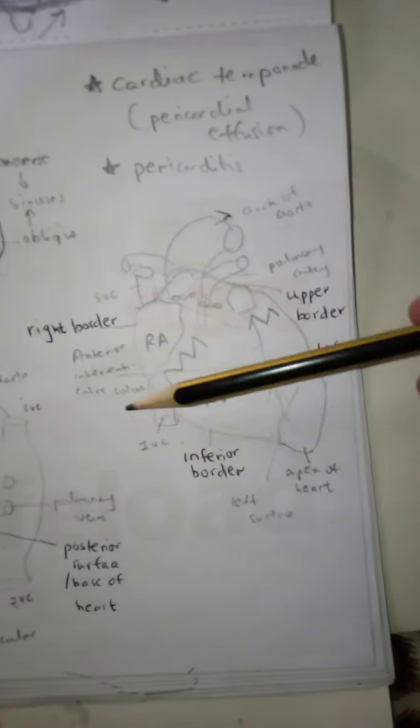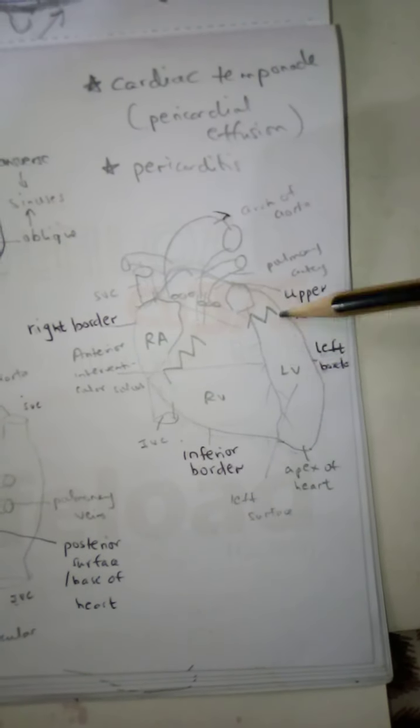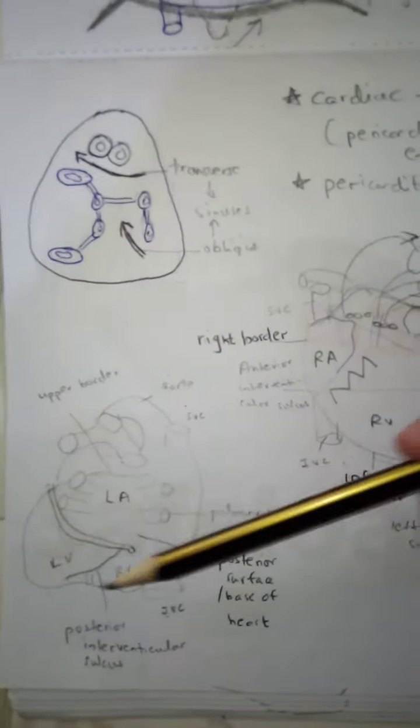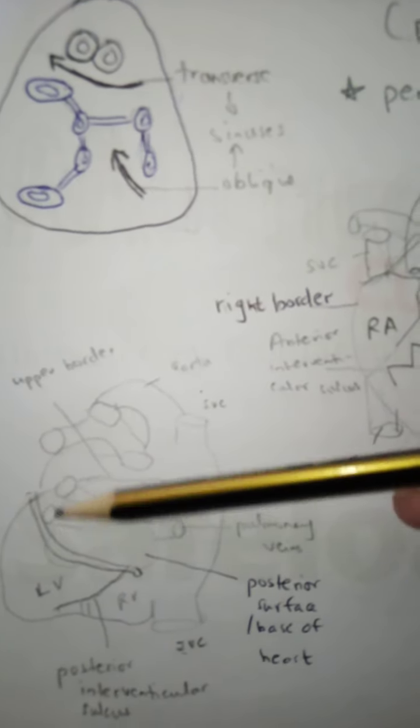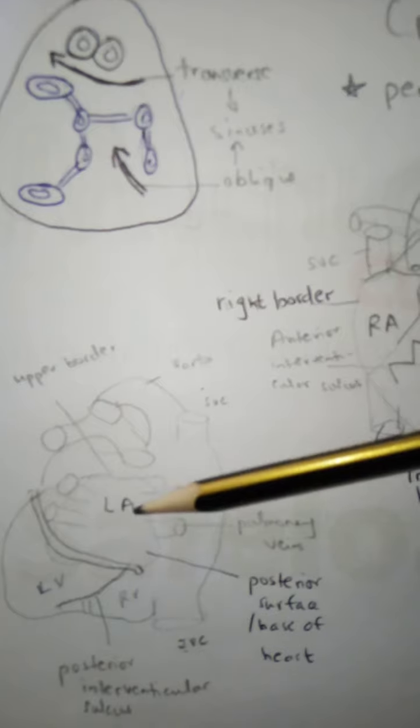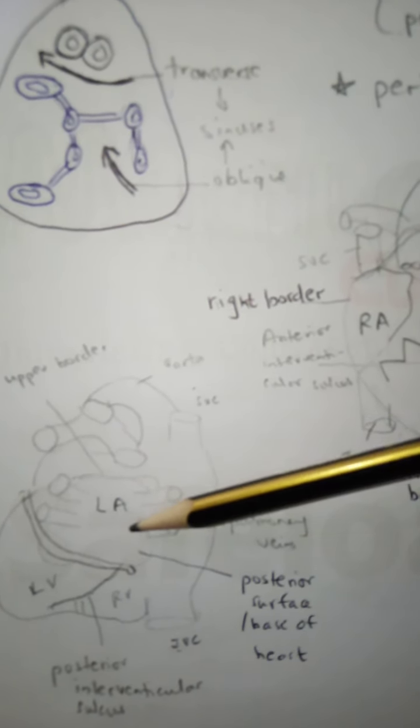So there are 4 surfaces: the anterior sternocostal surface, the inferior surface, the left surface and the posterior surface, that is the base of the heart. It is mostly formed by the left atrium, and there are 4 pulmonary veins that enter into the vicinity of the left atrium.